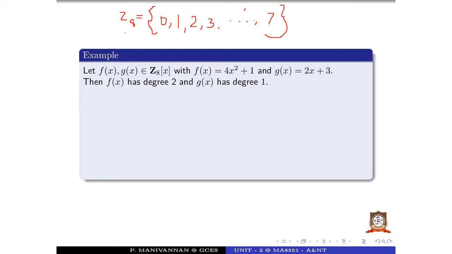Yes, Z8 equals 0, 1, 2, 3, etc., up to 7. Here, what is the meaning of 0? 0 is 0, 8. We know that. What is the congruence class 0? The class 0 is the set of all integers whose remainder is 0, so it includes 0, 8, and also minus 8, 16, minus 16, and so on. Like this.